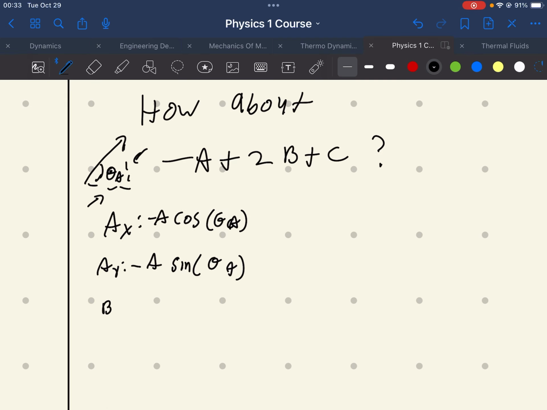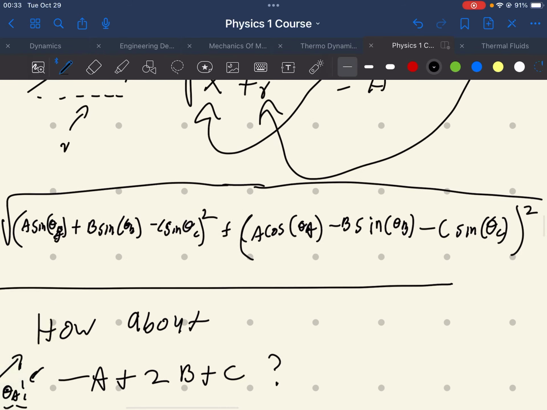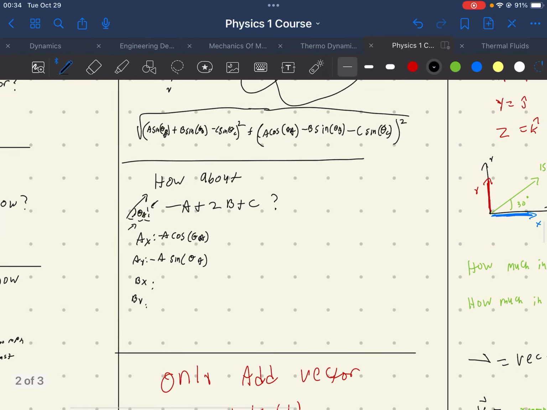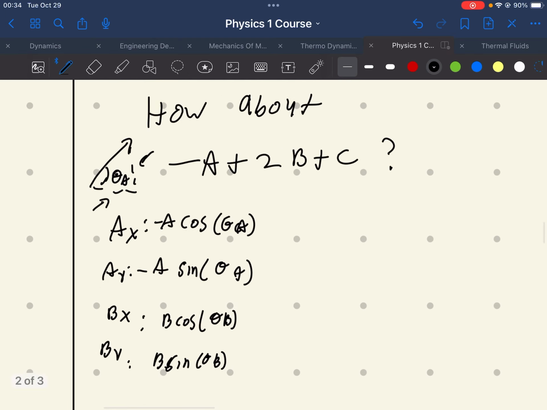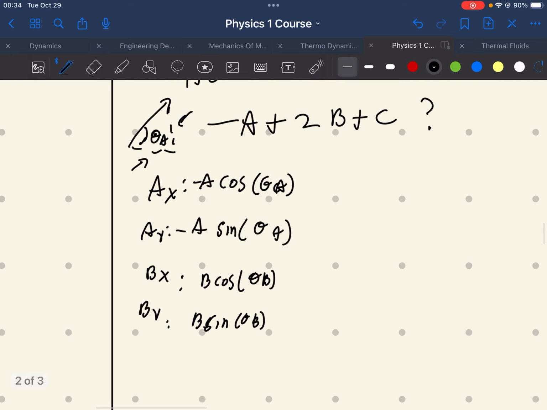Now we want to do b, right? bx, by. So b goes in the opposite direction. So it would be b cosine theta b and b sine theta b. And with that, I want to multiply the resultant vector by 2.